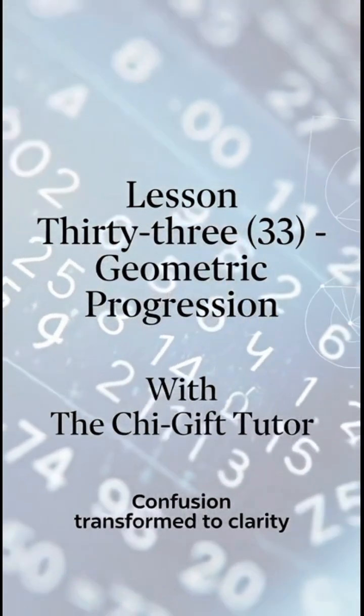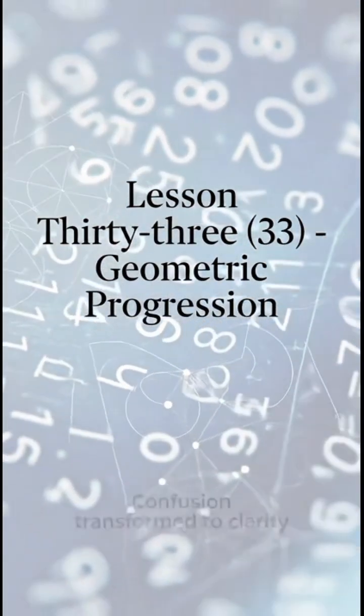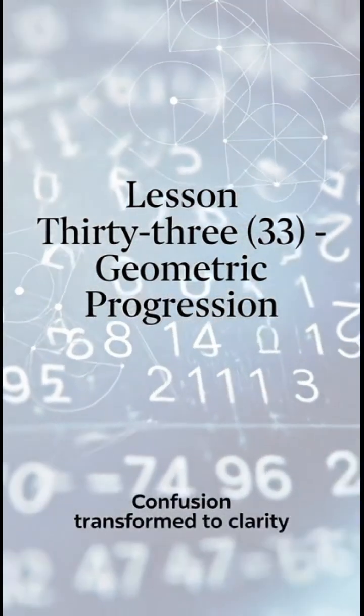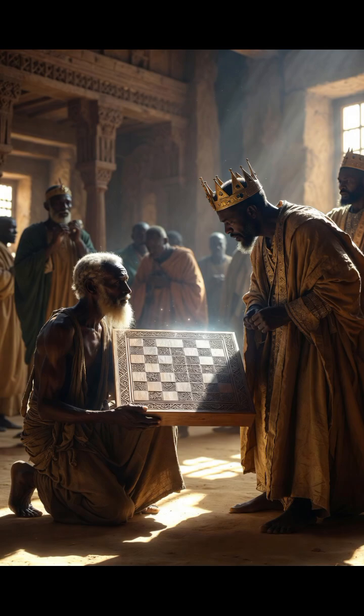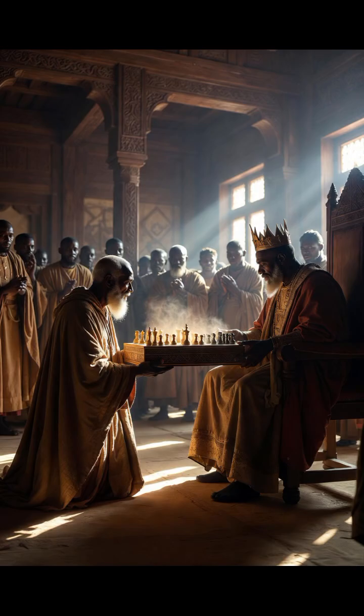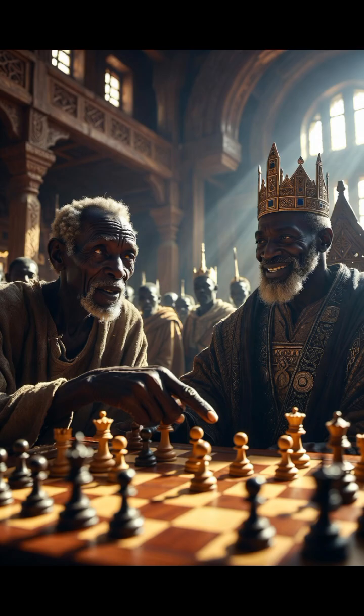According to legend, a king wanted to reward his grand vizier, Caesar ibn Tahi, sometimes called a mathematician or a sage, for inventing the game of chess and presenting it to the court. The king, impressed by the game, offered Caesar any reward he desired. Caesar humbly pointed to the chessboard and made a request that seems modest at first.